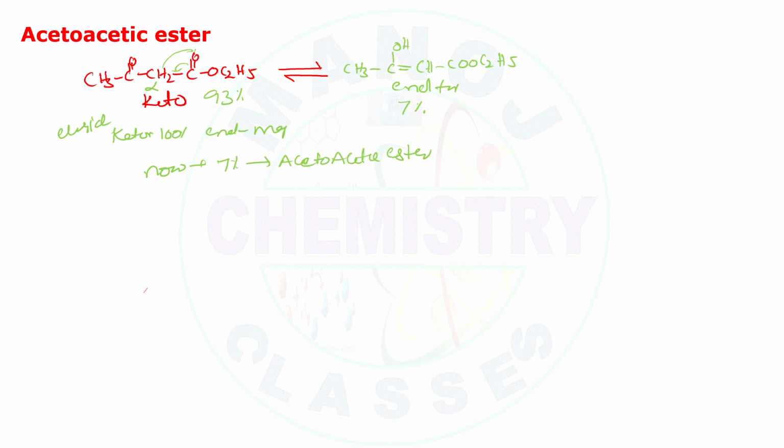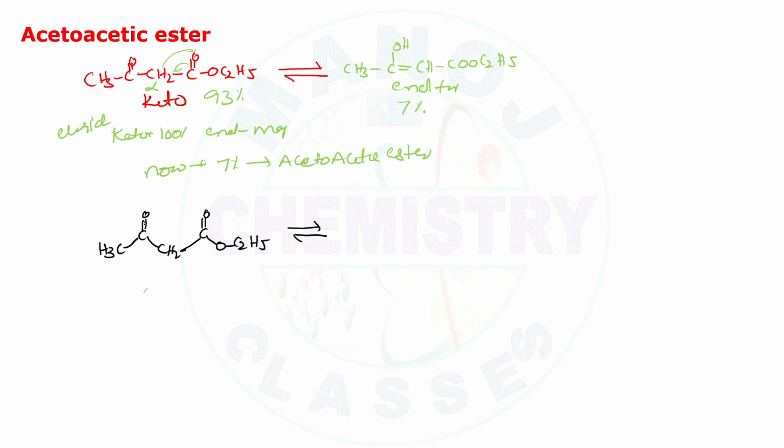How will it be chelating? Here I would like to explain the chelation. For example, I would like to write acetoacetic ester as CH3 C double bond O CH2 C double bond O C2H5. After migrating the proton, what will happen?